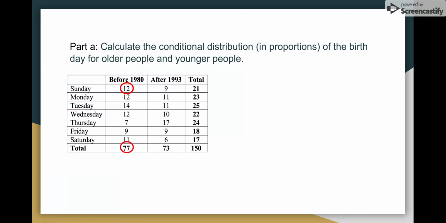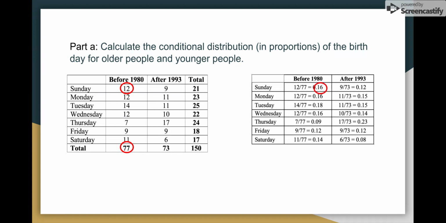So we're going to divide it by 77. And we're going to construct a table where we calculate that for each one. The number of people who were born on Sunday before 1980 is 12 out of 77, and we're going to calculate the relative frequency as a decimal. So that's 0.16.